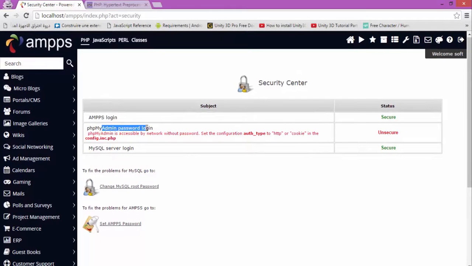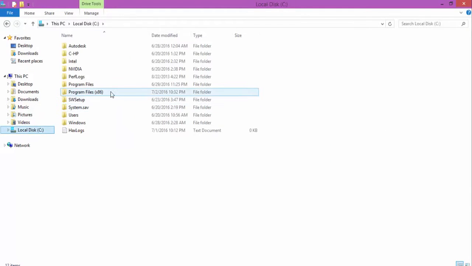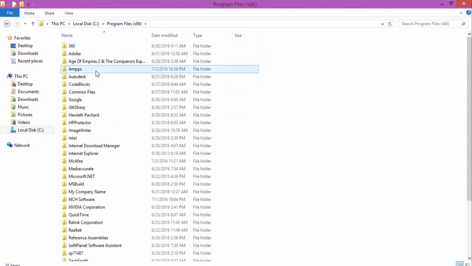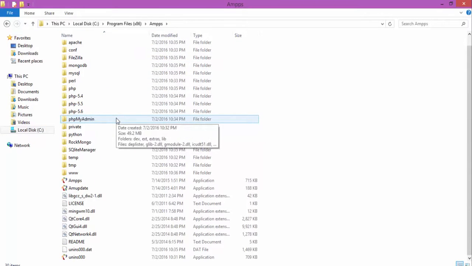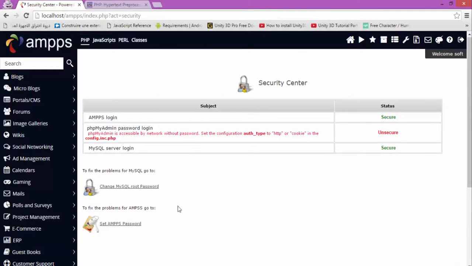Change setup. phpMyAdmin is accessible without setting the config auth type to HTTP or cookies in the PHP config. Let's set our security. AMPS, phpMyAdmin, what is the name of the config for PHP?